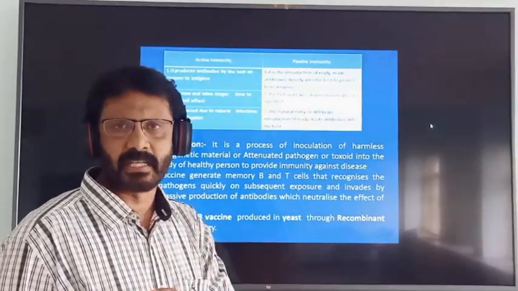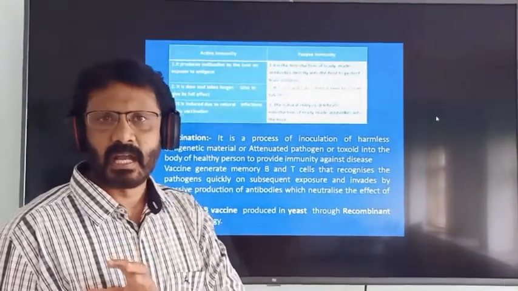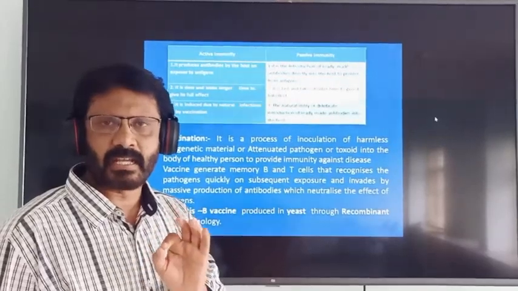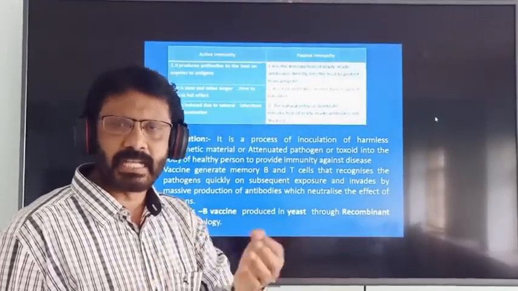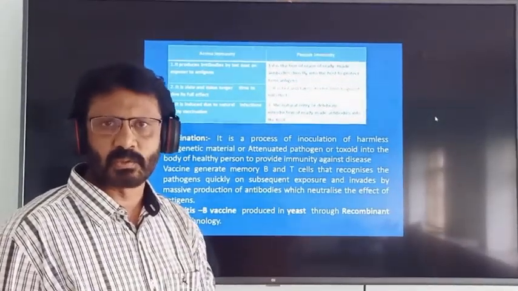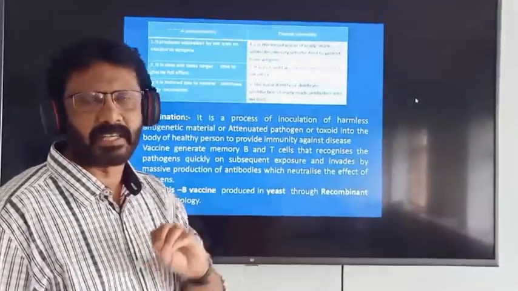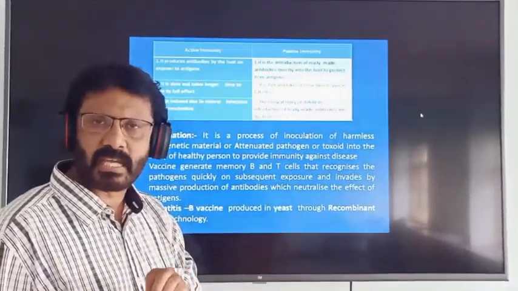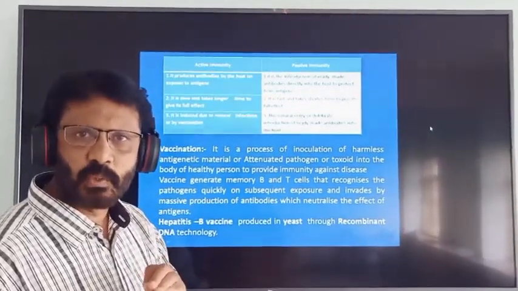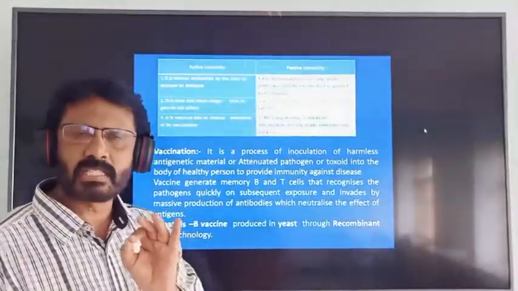For active immunity, suppose we go to a different place and drink water which contains antigen, so the antigen directly enters the body through the contaminated water, or through contaminated air, so that our body develops active immunity. That is the difference between active immunity and passive immunity. So next point, what is vaccination?